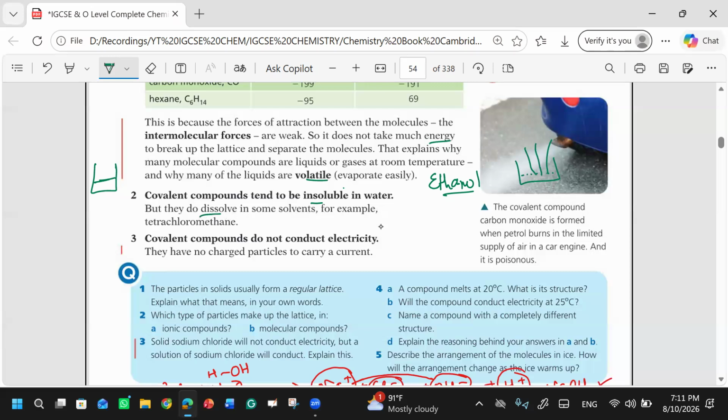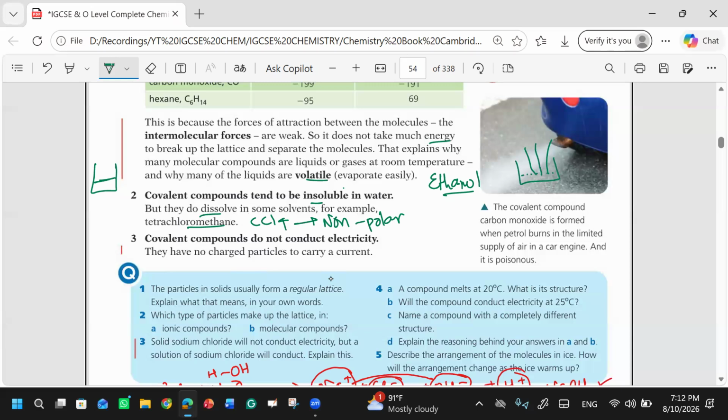They do not dissolve in some solvents. For example, tetrachloromethane, CCl4. You see over here, it has no charge. It is non-polar. That's why it is not dissolved in water. So we have concluded that covalent compounds cannot be solubilized in water.